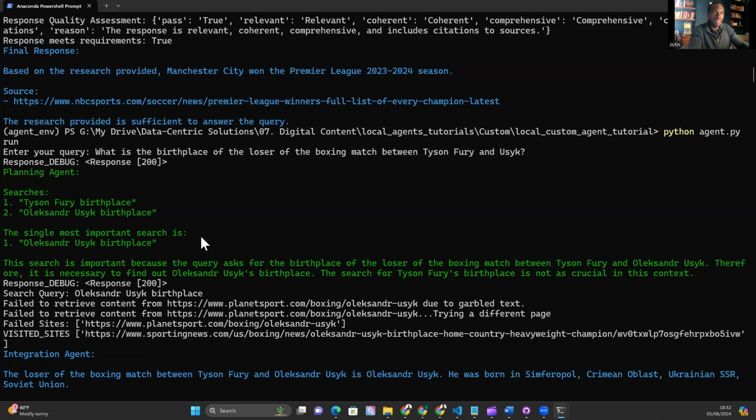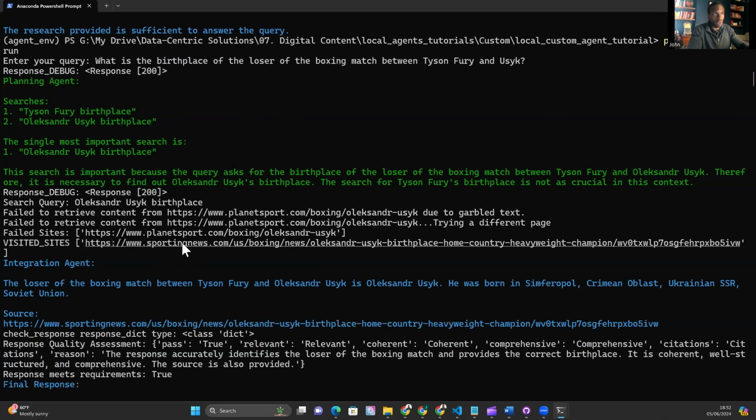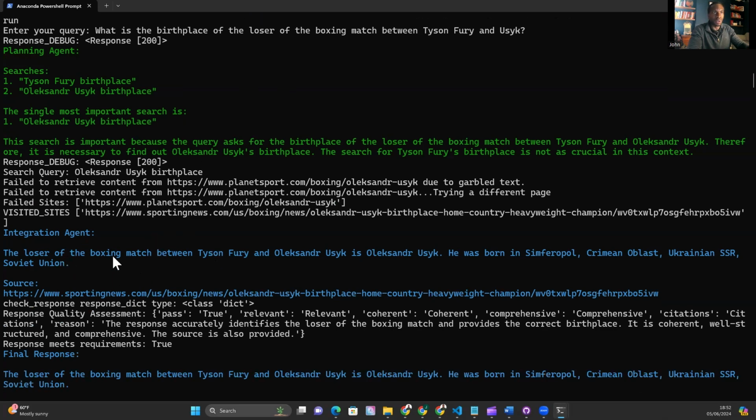So logically, I don't think this is coherent because we want to identify the loser of the boxing match first, and the planning agent seems to not have done that. Let's see what we search. We just search straight for Alexander Usyk's birthplace. The integration agent delivers a response, and yep, it's straightforward.